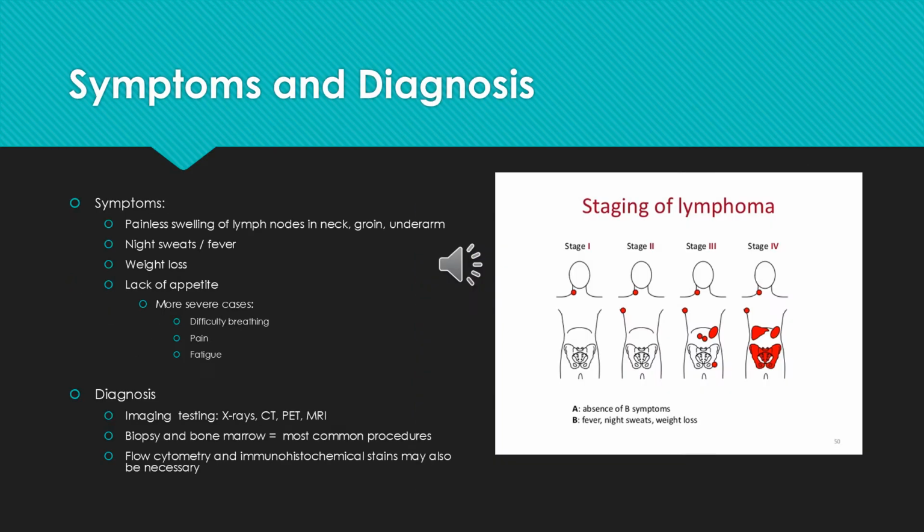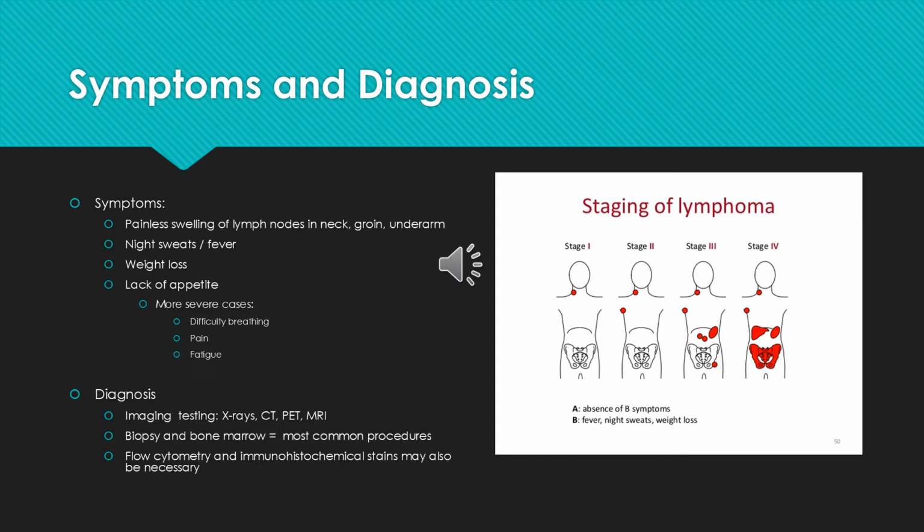Some common symptoms of non-Hodgkin's B-cell lymphoma include swelling of the lymph nodes in the neck, the groin, and the underarm, night sweats or fever, unexplained weight loss, and lack of appetite. In more severe cases, patients have noted that they had difficulty breathing along with pain and fatigue.